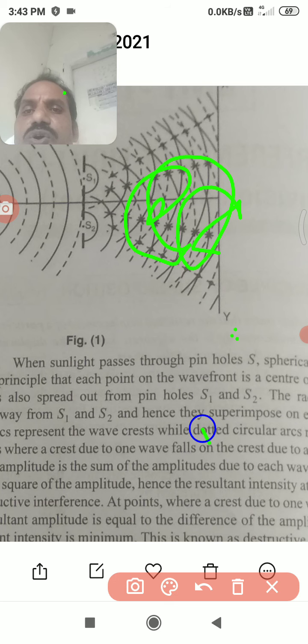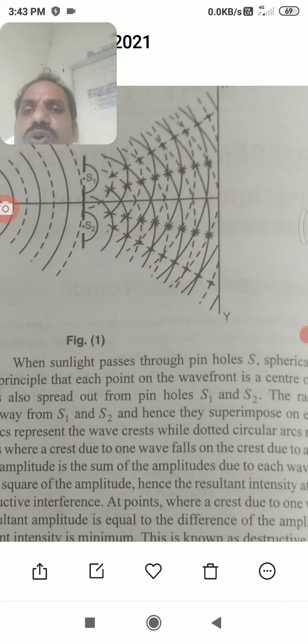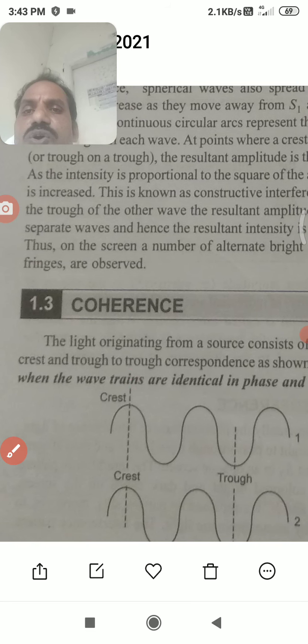Here is another thing, coherence. What is meant by coherence? Coherence means,